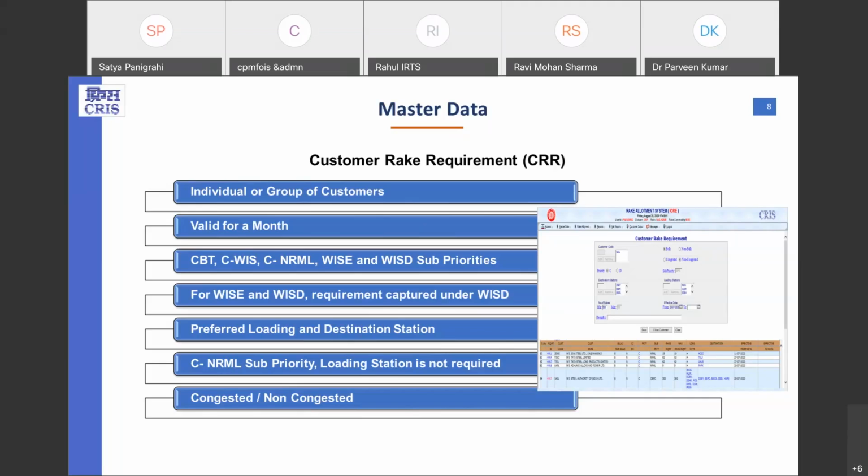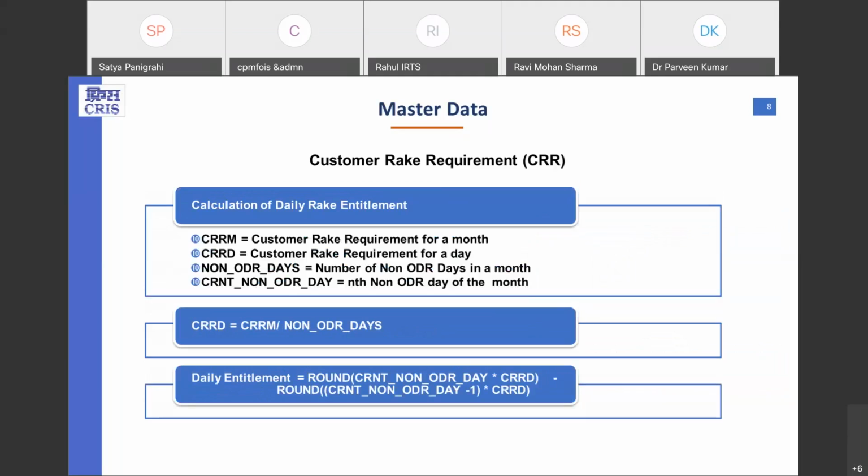Here, as the screenshot shows for the master data customer rake requirement, the values can be put in and inserted in this form. Now, here we have some formulas defined to calculate the CRR on a per day basis, because as I have said, the CRR is defined on a monthly basis. Now we have to find out the CRR on a daily basis, which is known as the daily entitlement for a customer.